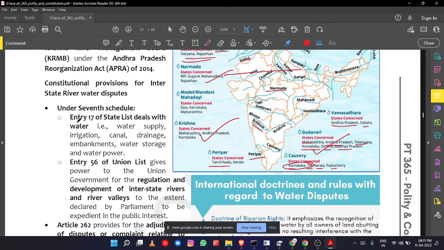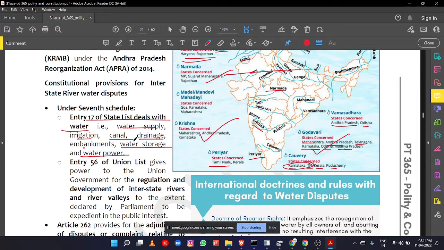And in the seventh schedule, which divides the powers between the center, state, and the concurrent list, entry 17 of the state list, remember this, deals with water supply, irrigation, canal, drainage, embankments, water storage and water power.